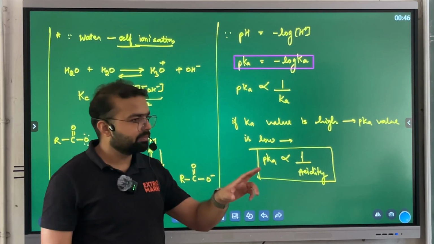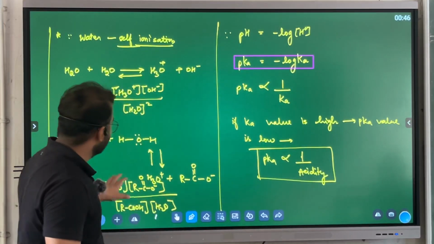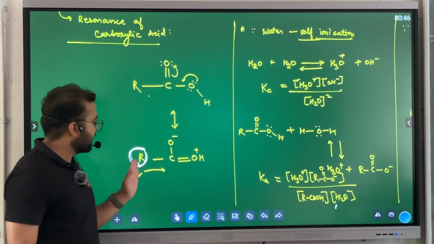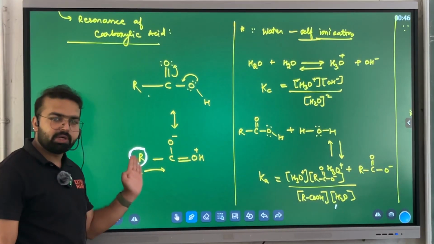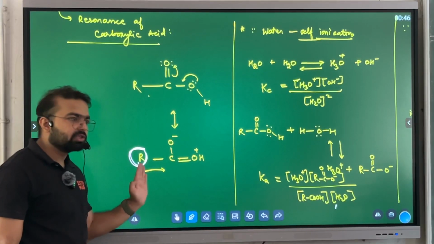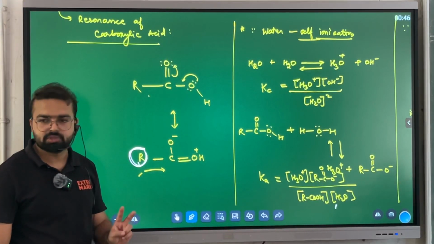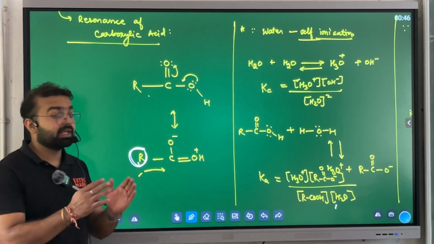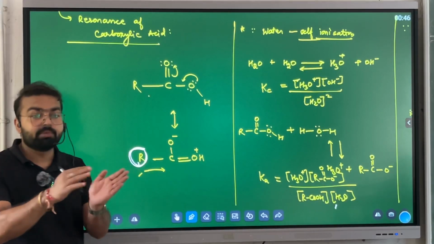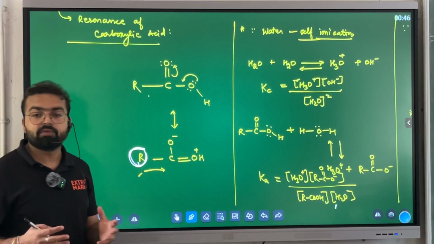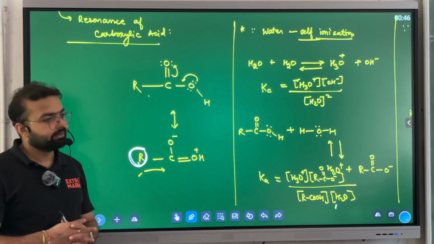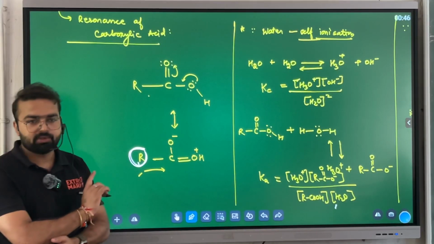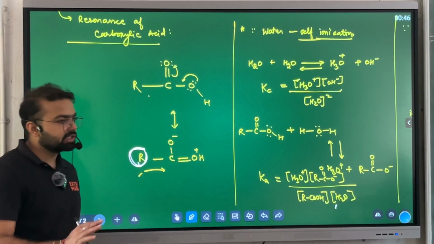On the other hand, the second type of question they can ask is based on the electron releasing group. The part here, whichever functional group you have connected, whether it is an electron releasing group or an electron withdrawing group, a question can be asked based on that. There are only two possibilities so far. Apart from these, there can be a proper series of questions, meaning they can ask you to arrange particular compounds in increasing or decreasing order of acidic nature. Clear? So there are only three types of questions normally asked on this simple topic, and all questions are related to resonance.